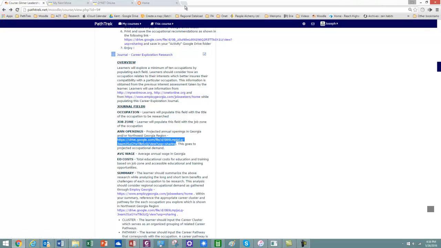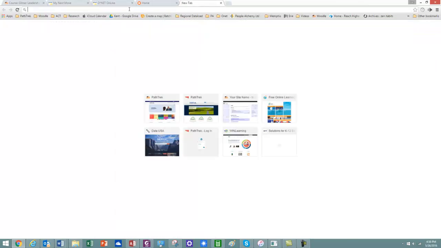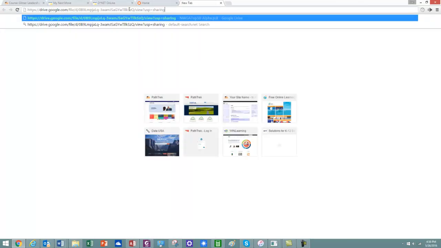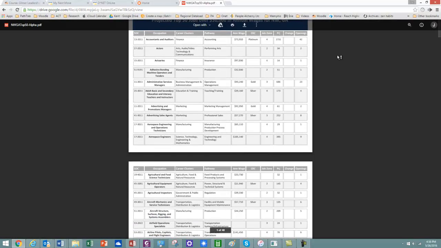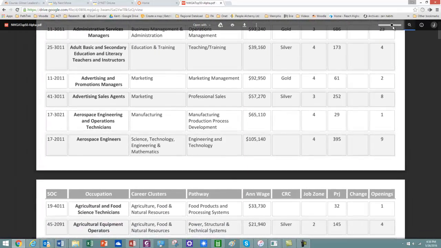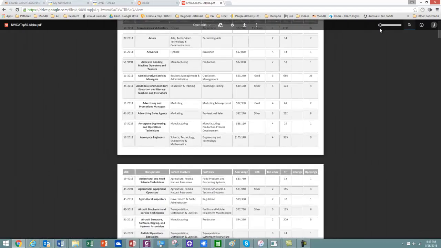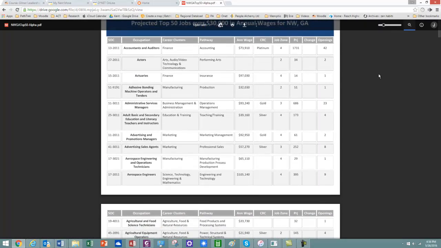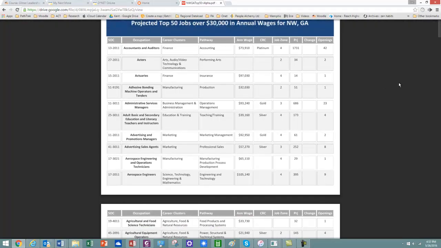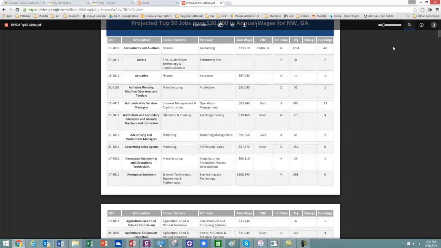This is about what occupations are projected to be open here in the Northwest Georgia region. I'm going to make that a little bigger and then shrink it down a little bit, so now I can read that.